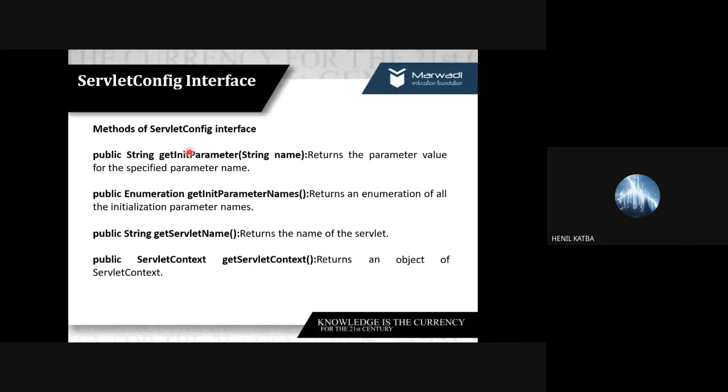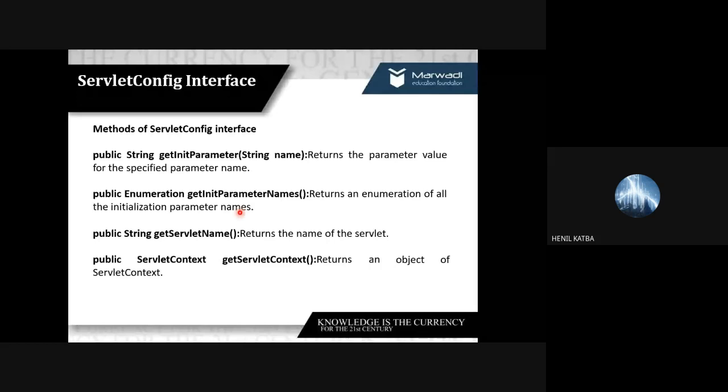You can have getInitParameter. For example, we use developer, developed at, and language or driver name. These are the parameters. I can give that name and it will return me the value, so I can access those values. At times you have set so many parameters, and if you want the listing of all the parameter names, then you can go with the getInitParameterNames method. It will give you the listing.